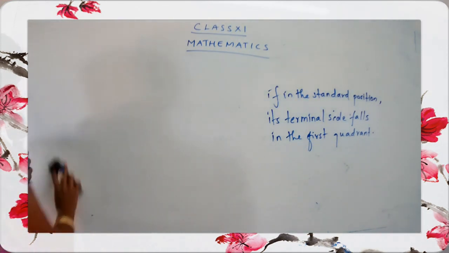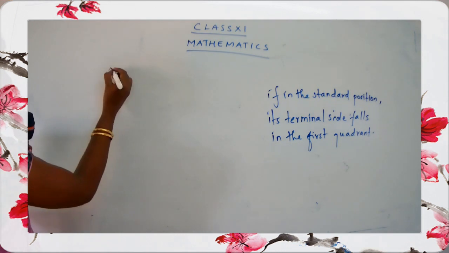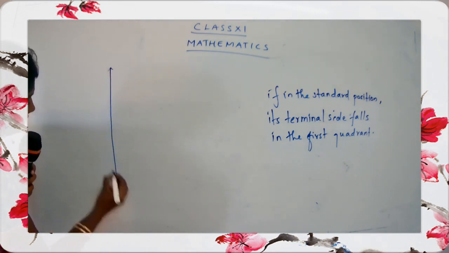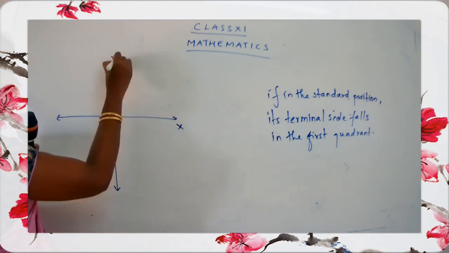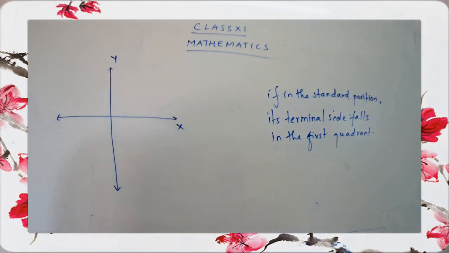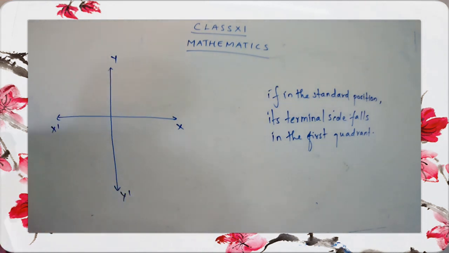Okay, let's start with the work. First of all, you have to draw an x-axis and a y-axis. So they have just given x dash, y dash. Draw the figure. I have told you that you have to use a scale and a pencil, children.